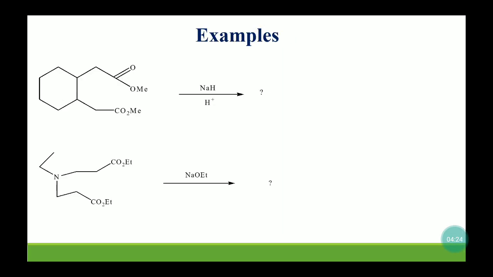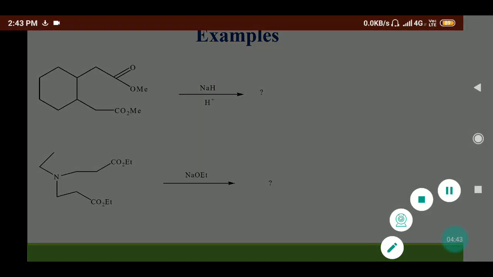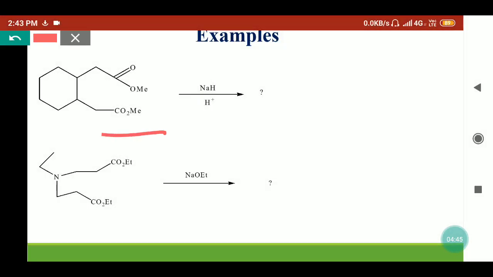Now we will see some examples. Here we are taking the first example. Now we have to look and identify what this reaction is. So here we are taking the Dieckmann cyclization. We have to see that the reactant molecule should contain at least two ester groups. So here we can see CO2Me and here also CO2Me, that means two ester groups are present in the same molecule, which is treated in basic media. So what can happen?